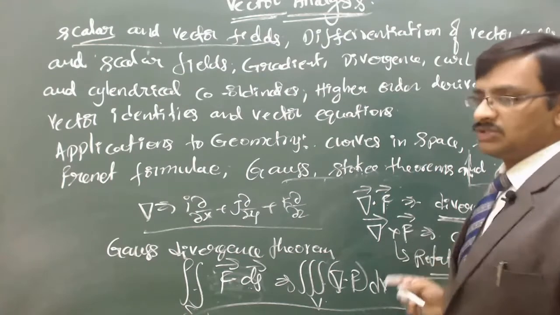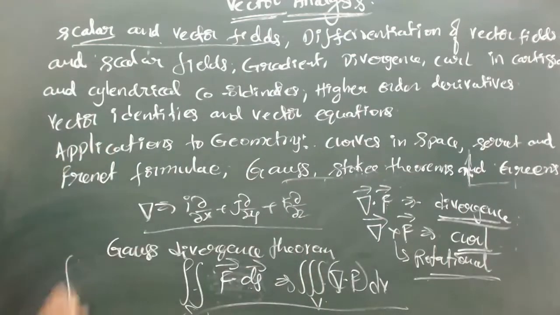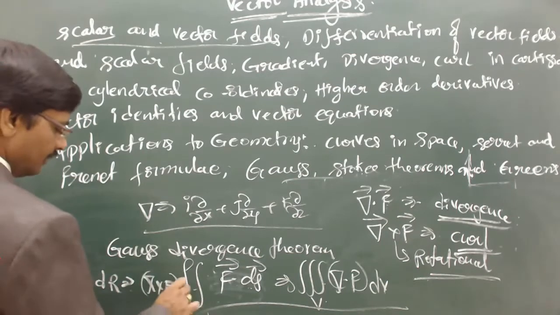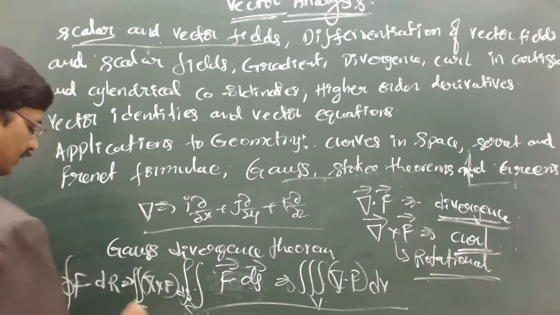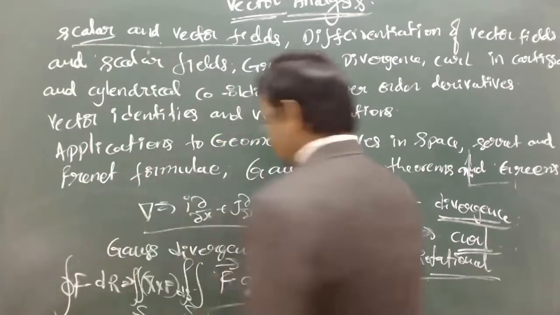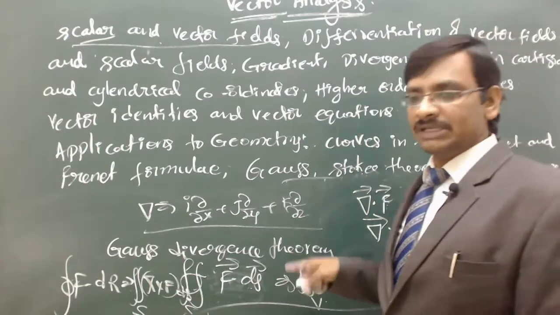So what the Stokes theorem states is that the integral of F dot dr over the closed contour is going to be equal to the double integral of del cross F dot dS over the surface S. Now here, in the Gauss case, this is a closed surface. So the surface is closed, hence it is going to accommodate a certain volume.